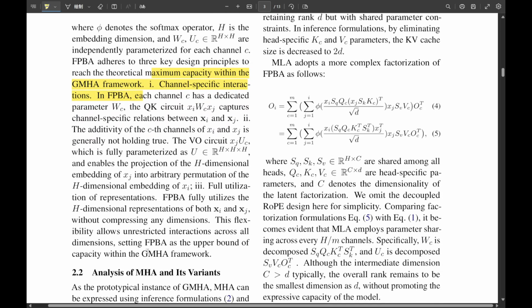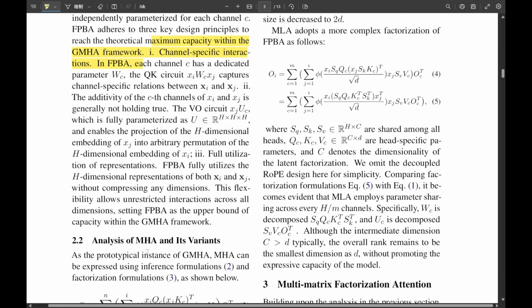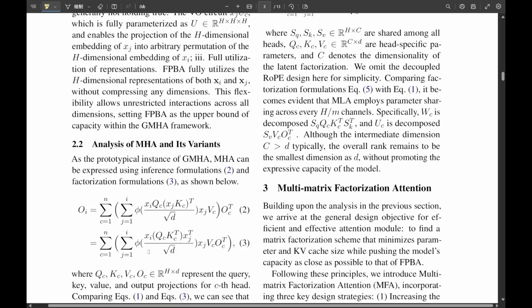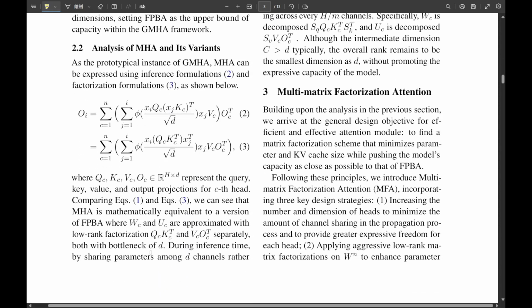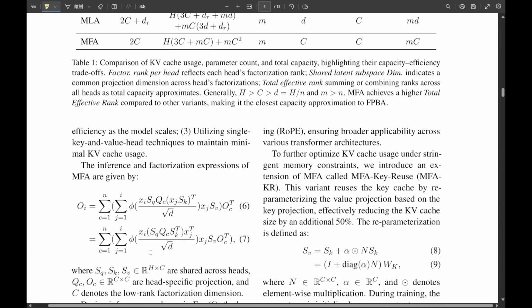Maximum freedom, maximum expression. So MHA, the standard one, and these other variants, they're trying to be Ferraris on a budget. That's a great way to put it. MHA and its variants are essentially trying to approximate that FPBA power, but using clever shortcuts to stay within computational and memory budgets. Mathematically, they rely on low-rank approximations of those complex, full-power FPBA components. The genius really is in making those approximations good enough that you still get excellent practical results without needing infinite resources. That Ferrari analogy really helps visualize it. So FPBA is the dream, MHA and the rest are the practical, clever attempts to get close.